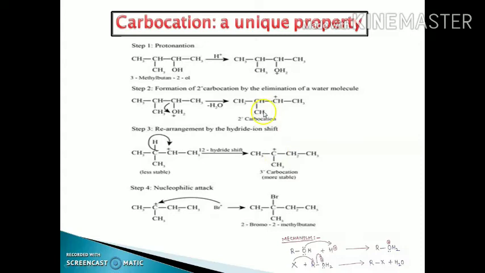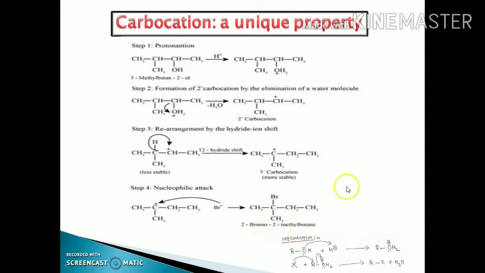As we know, the tertiary carbocations are more stable than the secondary carbocations, it means this will lead to the formation of the major product. And it means when 3-methyl butan-2-ol reacts with HBr, it will form 2-bromo-2-methyl butane